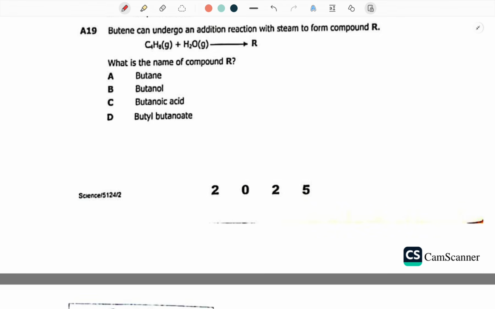Butene can undergo an addition reaction with steam to form compound R. What is the name of compound R? So you are reacting an alkene with water. Precisely, you should know that you are going to produce an alcohol. So this one is butene plus water. You're going to produce butanol, which is an alcohol.